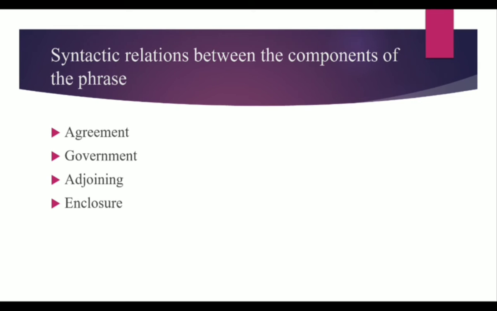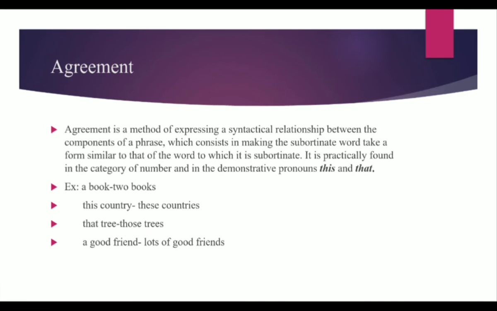Syntactic relations between the components of a phrase. Syntactic relations are divided into four groups: agreement, government, adjoining, enclosure. Firstly, agreement. Agreement is a method of expressing a syntactical relationship between the components of a phrase, which consists in making the subordinate word take a form similar to that of the word to which it is subordinate. It is practically found in the category of number and in the demonstrative pronouns this and that.